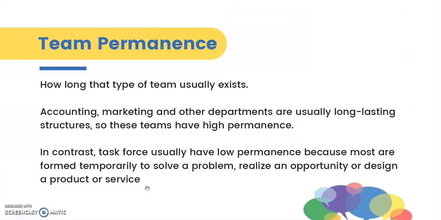So the first one is team permanence. It's actually referring to how long that type of team usually will exist, meaning the duration that the team will continue. For example, here we have accounting, marketing, and other departments that usually will have long-lasting structures. So these teams have high permanence.